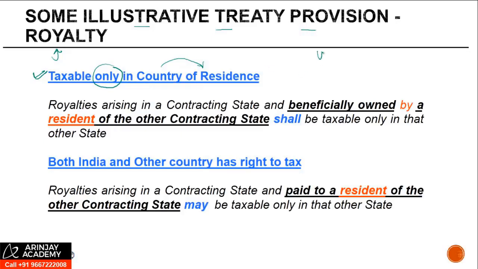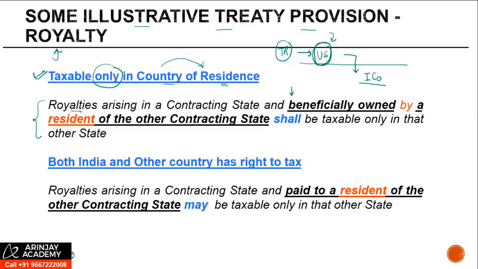So if there is a US person who is providing services to an Indian company, and he is a tax resident of US, in such cases the royalty will be taxable only in US. Now please note that this clause is not the clause of the India-US treaty when I mention US here or in any other slide. I'm just making a reference. So when an Indian company makes a payment to US, it is taxable only in the country of residence.